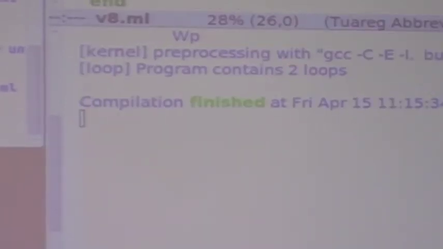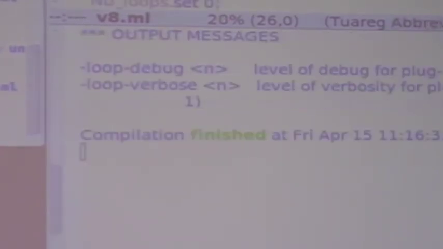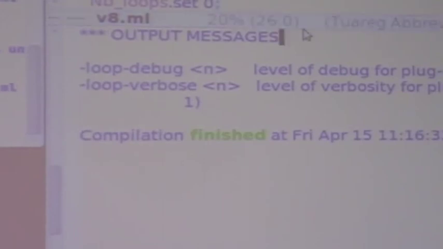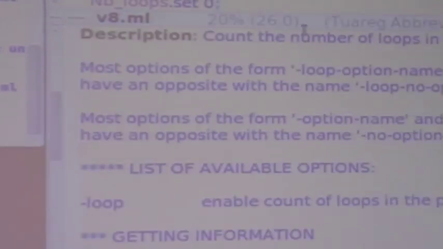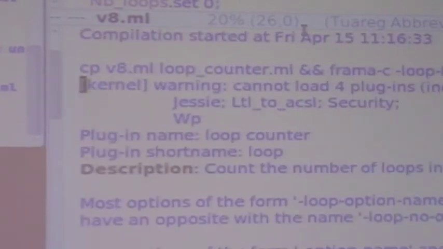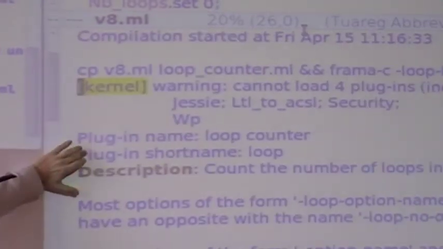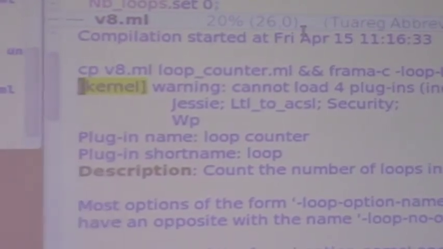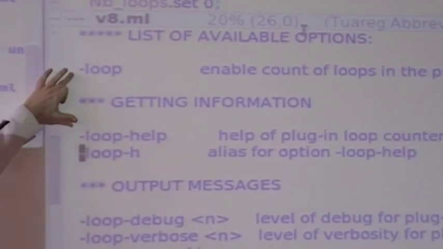Your plugins also have help. You can display it if you want. That is generated automatically. We have not written any code for this purpose. That is automatically generated by Pharmacy for you. You have the name of the plugin, the description, and all the pre-existing options, plus your option minus loops.